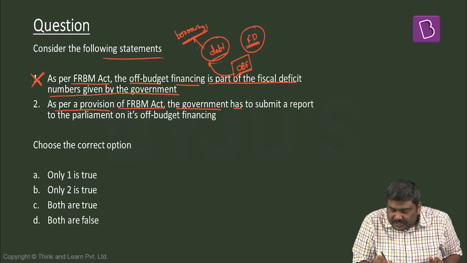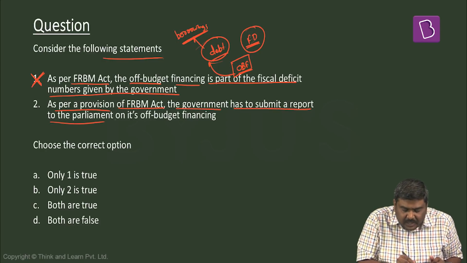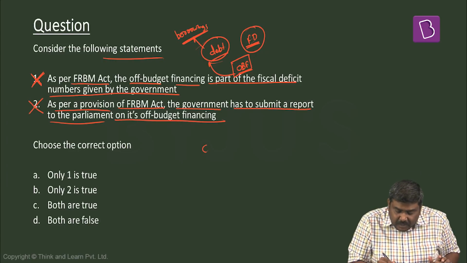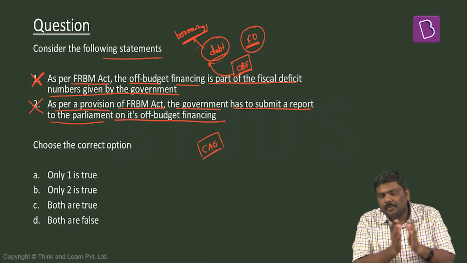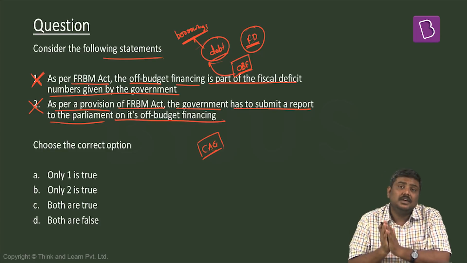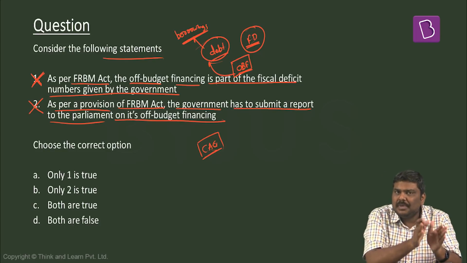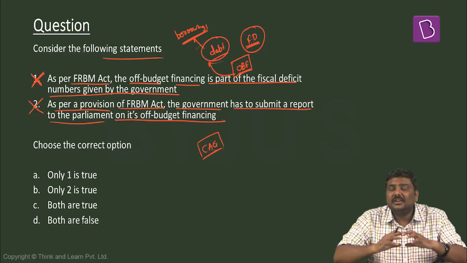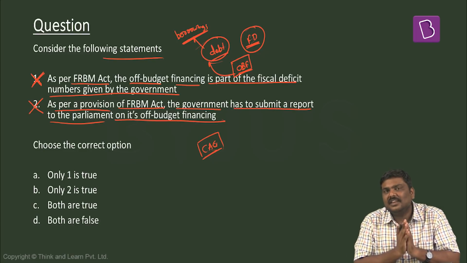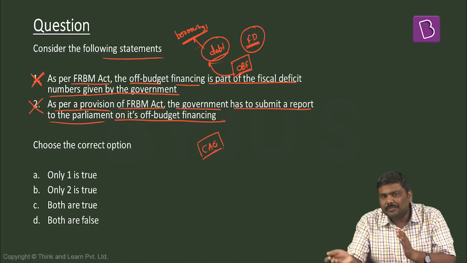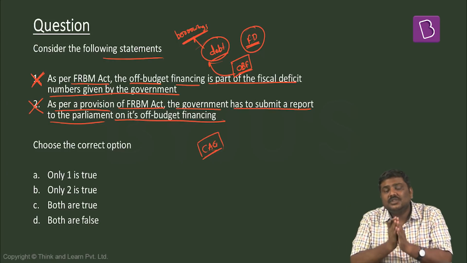Second statement, as per a provision of FRBMA, the government has to submit a report to the parliament on its off-budget financing. Again, wrong. This has been demanded by CAG. CAG in its report has stated that Government of India, whenever it practices this particular concept of off-budget financing, should submit a report to the parliament as to how much of its borrowings are in the form of off-budget financing, which are the public sector enterprises which are borrowing, how much are they borrowing, what is the liability, and so forth.